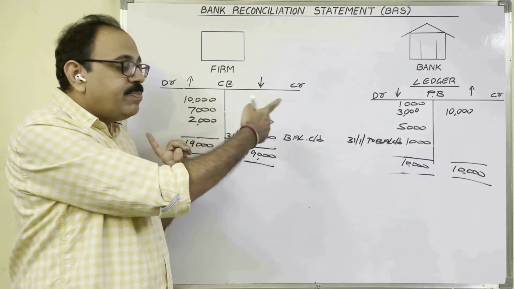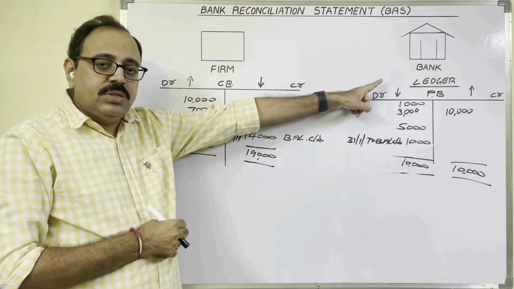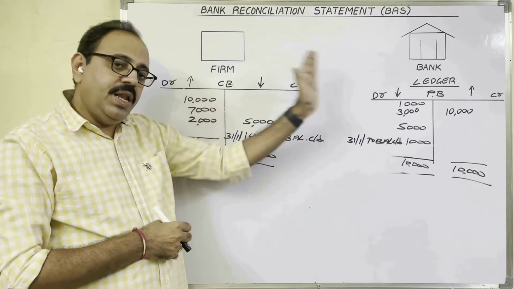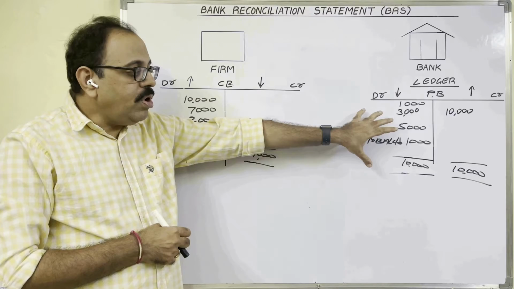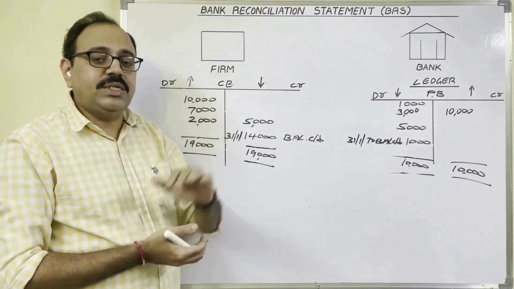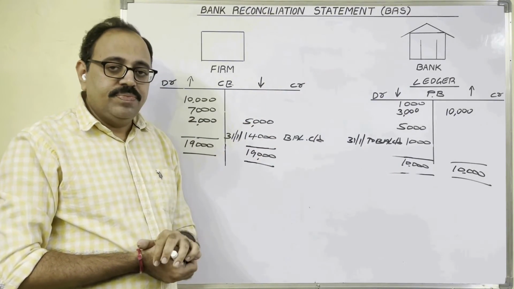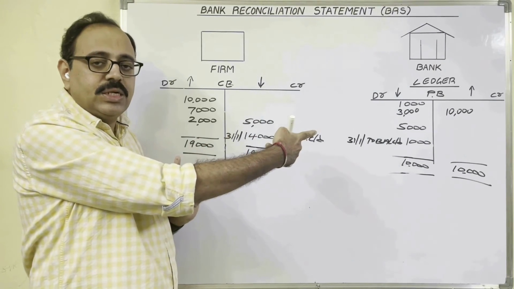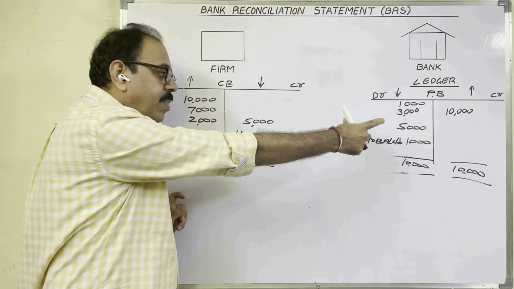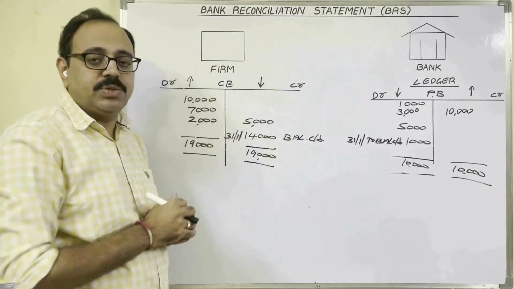Similarly, for all these banking services, from time to time, the bank charges some amount. How do they charge that? They need not come to us. We are maintaining an account with them, so from our account balance, at particular intervals, the bank deducts some amount towards bank charges. So the bank charges amount will be recorded in the passbook. When you compare these two balances, then you will understand that bank charges are recorded in the passbook but not recorded in the cash book. Then we also record them in the cash book.